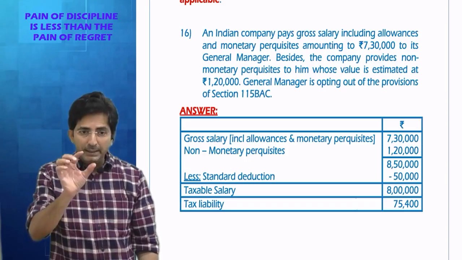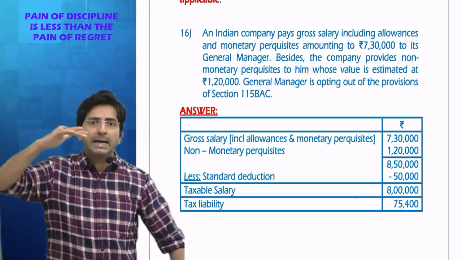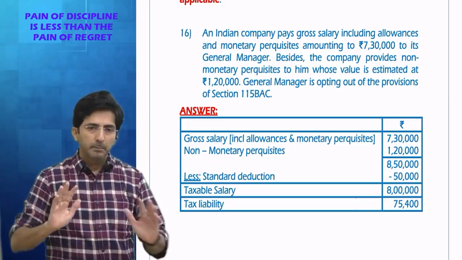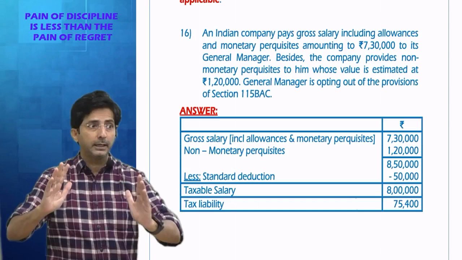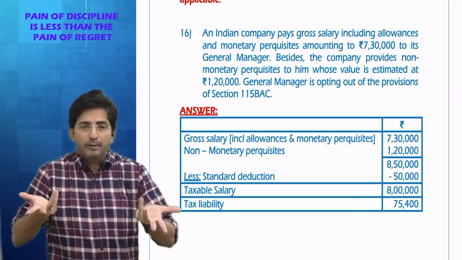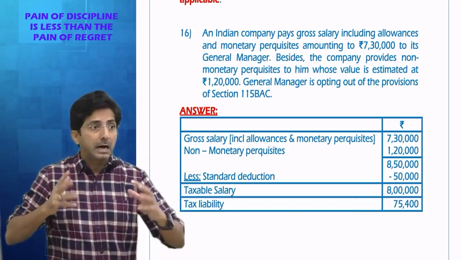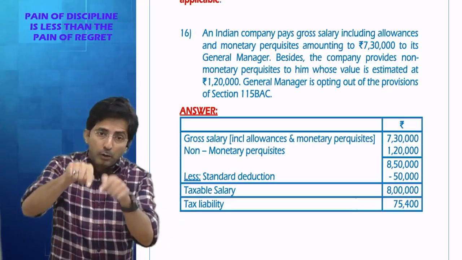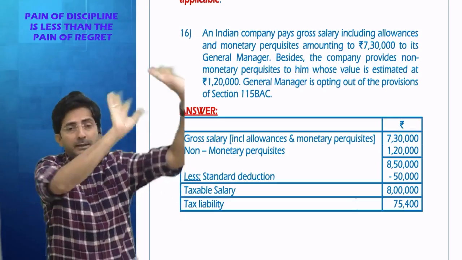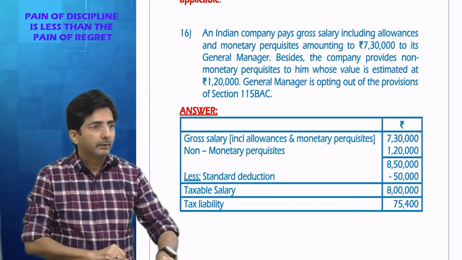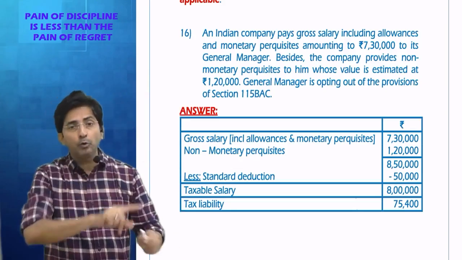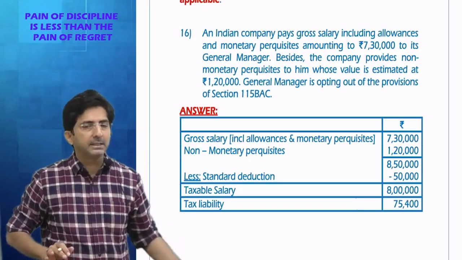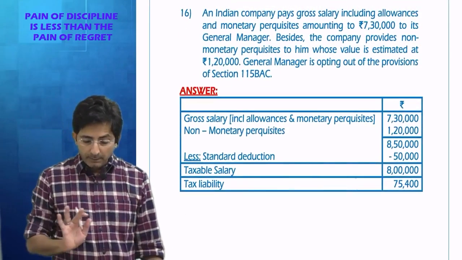This is a facility given by many companies to obviously high-class employees. If you are a lower-level employee, you will not get such facilities. But imagine you are an employee of a good category. Firstly, such employees enjoy perks like houses and cars, which are called non-monetary. And on top of that, the tax on non-monetary things is borne by the company. So tell me, if the company has agreed to pay the tax on non-monetary perks, what will be the change in the answer? Here they didn't say.